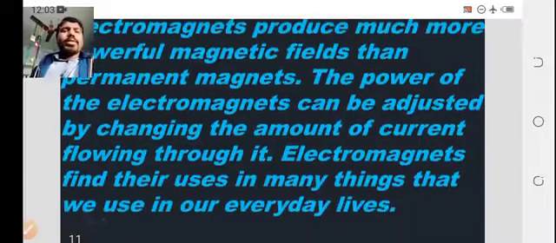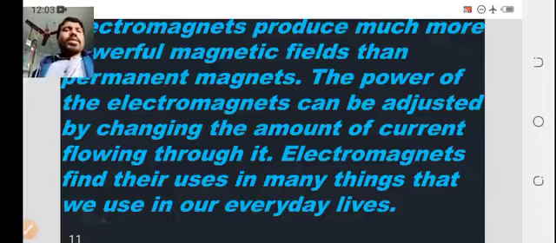Electromagnets find their uses in many things that we use in our daily life. In almost every component, every object, this electromagnet phenomenon is there.